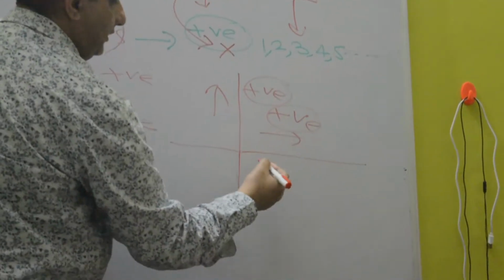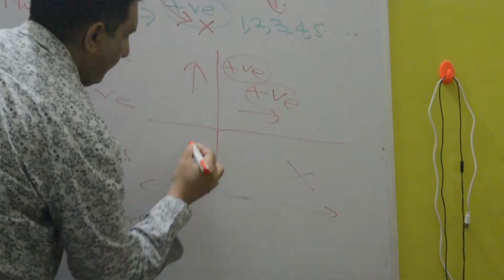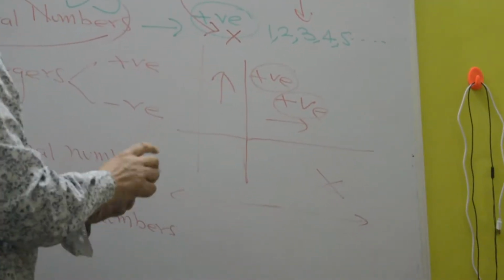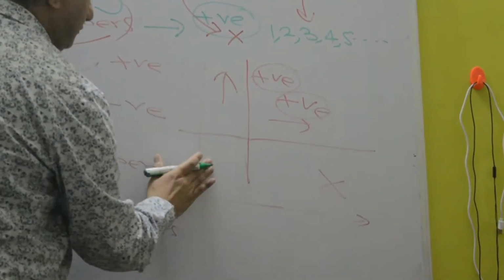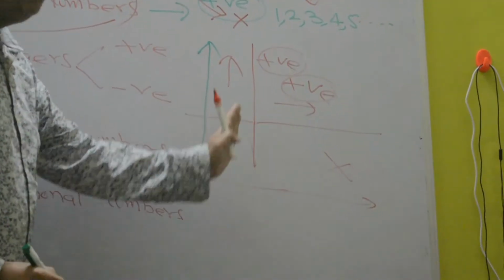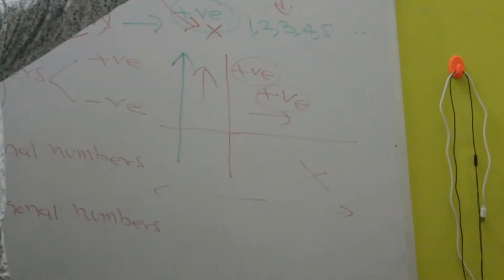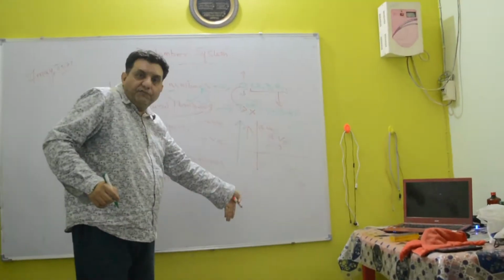If these are the coordinates, this is the x coordinate and this is the y coordinate. Once we move up or go down, it is the y-axis: positive y-axis and negative y-axis.